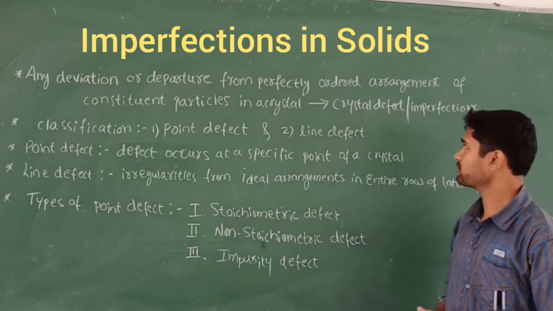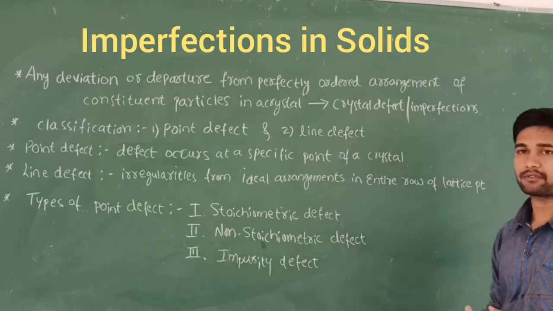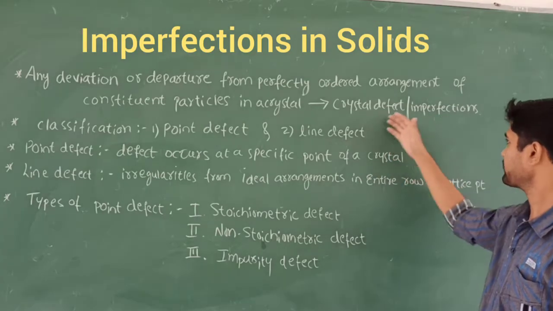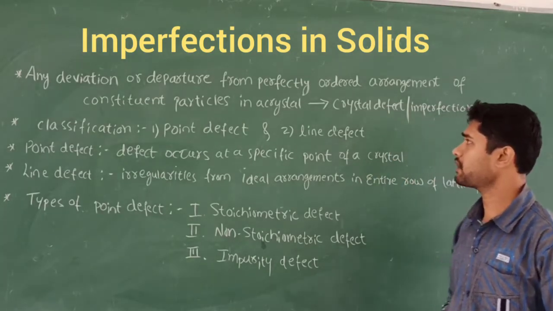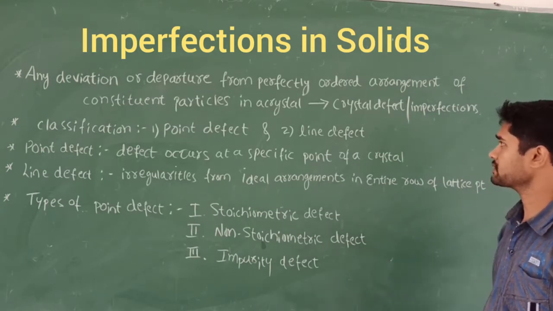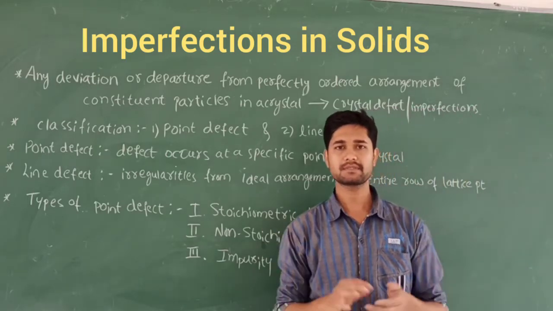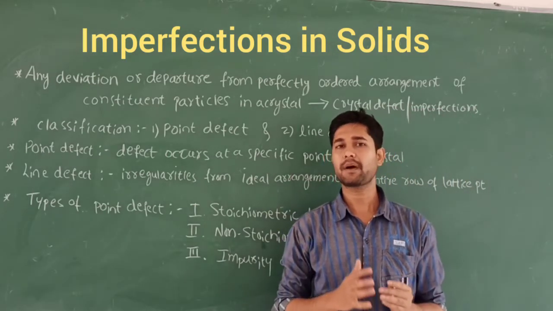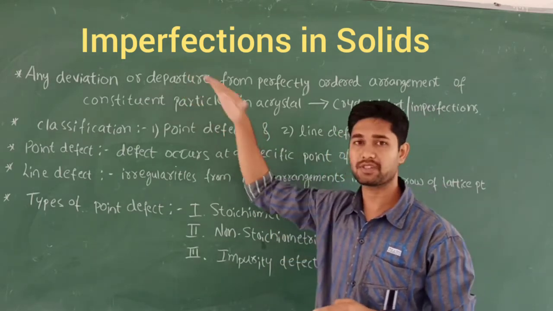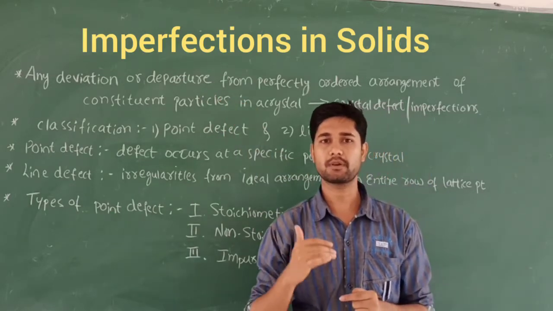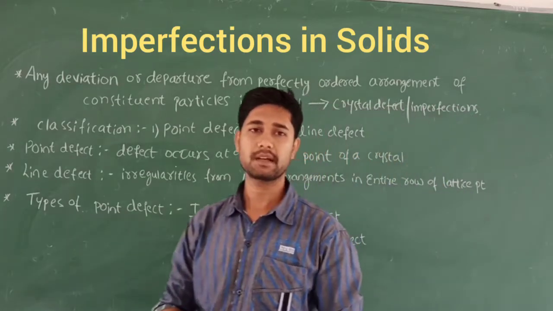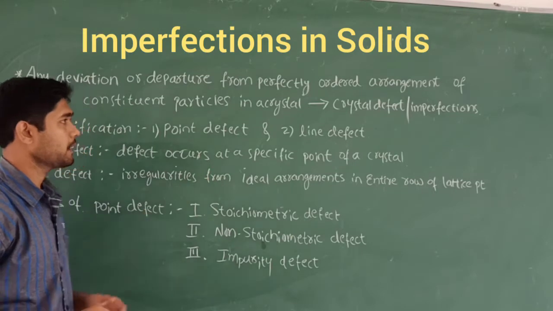Let's take a definition of this imperfection or crystal defect. Defect takes place in the crystal particles. That is called crystal defect or imperfection: any deviation or departure from the perfectly ordered arrangement of the constituent particles in a crystal. The particles are arranged in a systematic way in the normal arrangement, but they can depart and move to some other place. That is called dislocation, and at that time a defect takes place. That defect we call a crystal defect or imperfection.